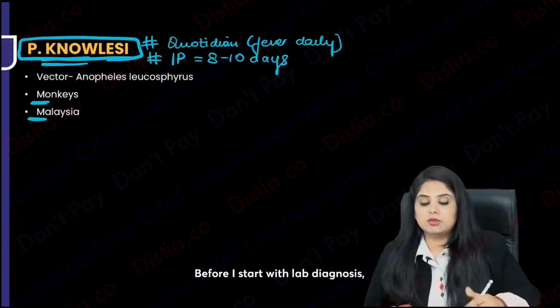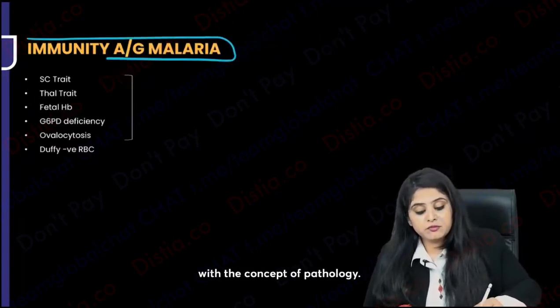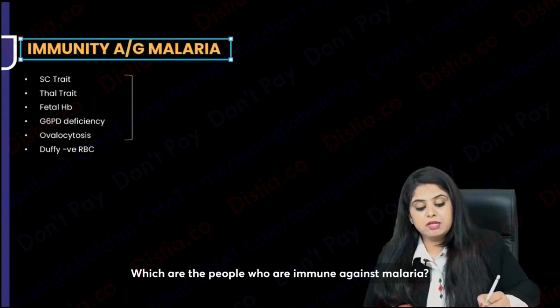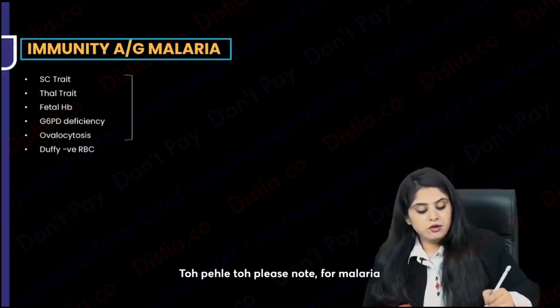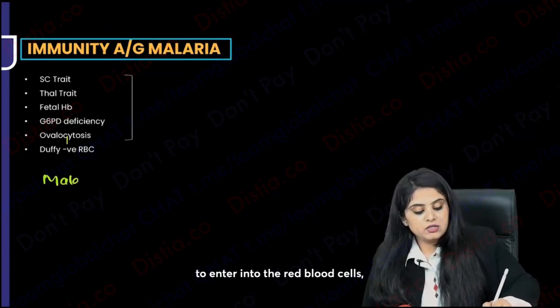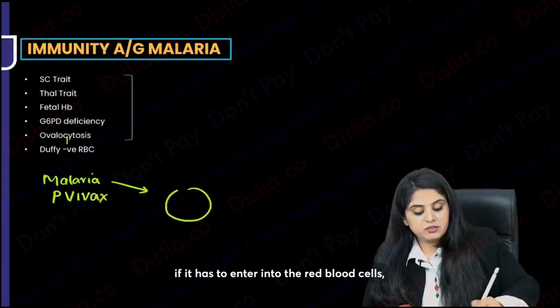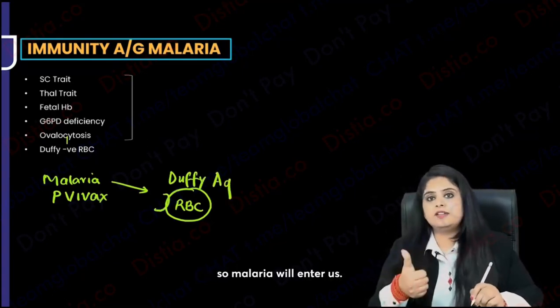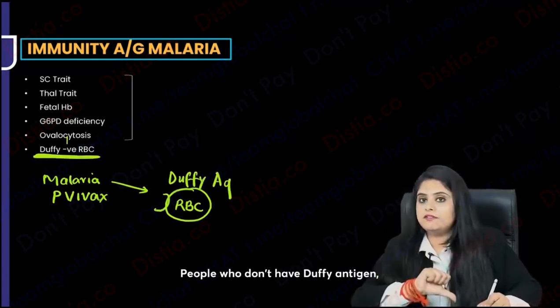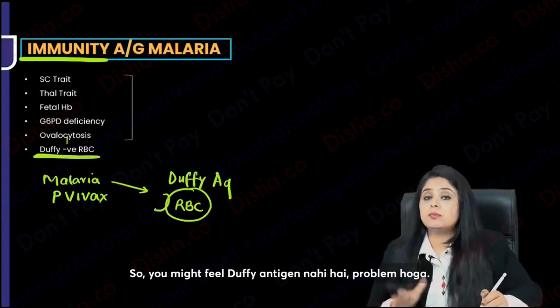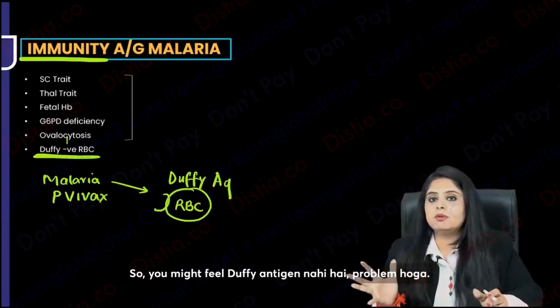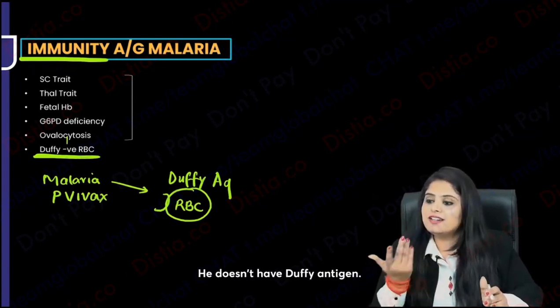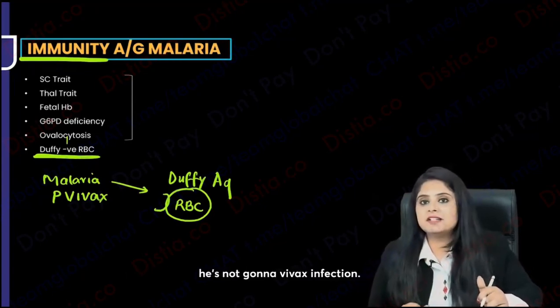Before I start with lab diagnosis, I want to make all of you familiar with the concept of pathology. Which are the people who are immune against malaria? So, first please note, for malaria to enter into the red blood cells, especially Plasmodium vivax, it needs an antigen called Duffy antigen. So, simple. All of us have Duffy antigen, so malaria will enter us. People who don't have Duffy antigen, malaria will not enter them. So you might feel, oh, Duffy antigen is not there, there will be a problem. But the patient is lucky. He doesn't have Duffy antigen. He actually has a benefit. He's not going to have vivax infection. He's immune.